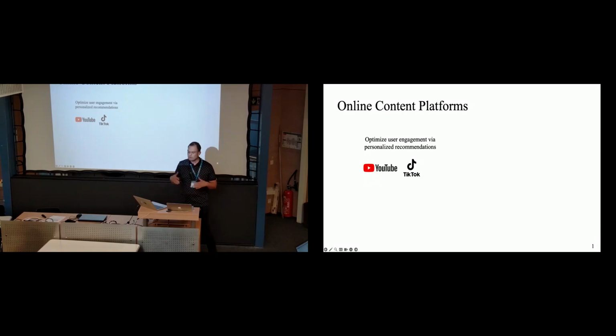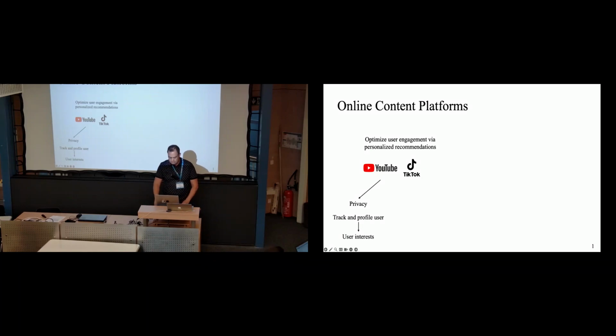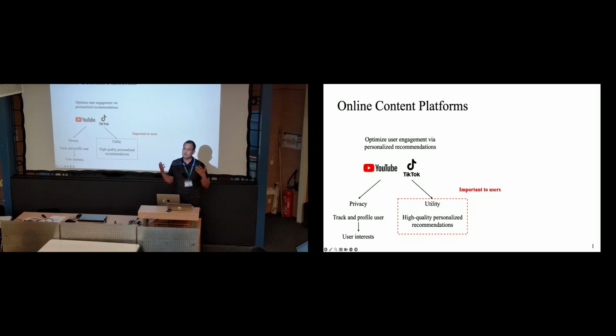So a bit of motivation. Online content platforms necessarily personalize recommendations, and the way they primarily do so is by tracking users, inferring user interest from user activity, and then using that to figure out which recommendations to show to the users. This naturally raises some privacy concerns. At the same time, users do want good recommendations, especially in systems like YouTube. So it is important to do obfuscation which can hopefully preserve privacy, but at the same time preserve as much utility as we can.